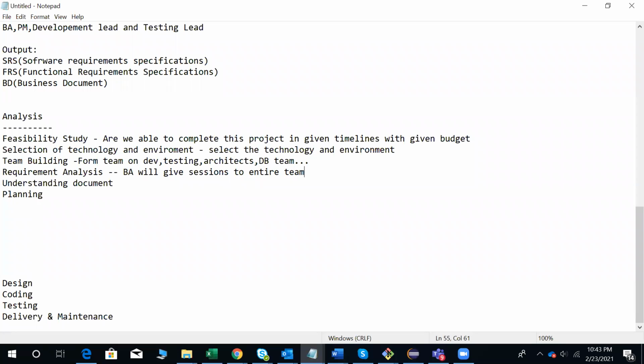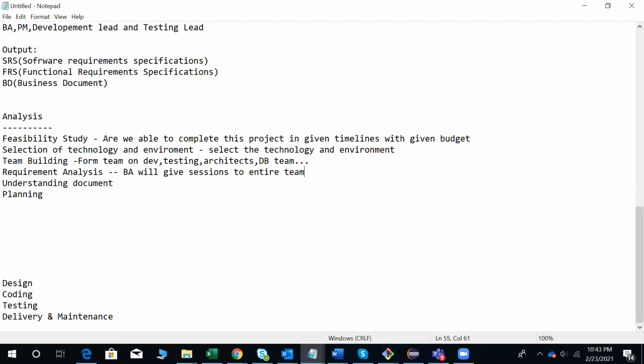The business analyst will give sessions to the entire team daily for 1 hour, 2 hours and so on, to make everyone in the project understand, like architects, development team, testing team, DB team, everyone. That is what is going to happen in the requirement analysis phase.